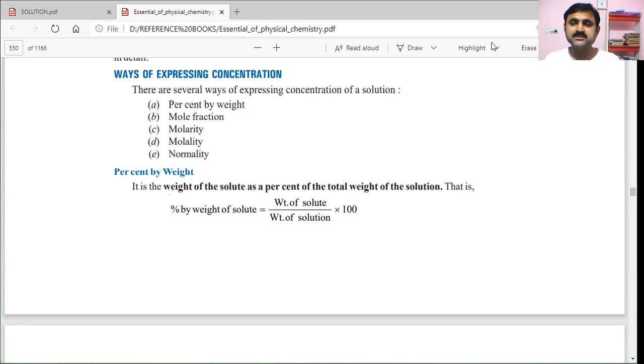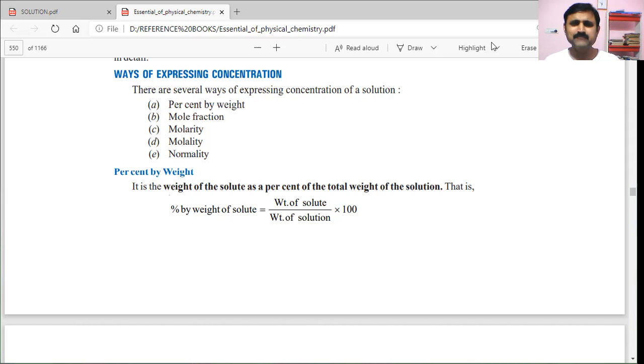In the last session, I discussed Henry's law and its applications. Before moving into the next important topic, Raoult's law and vapor pressure, I would like to explain the various types of expressing concentration terms of solutions.